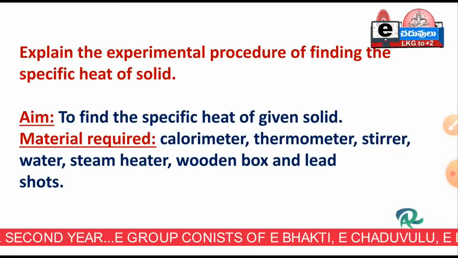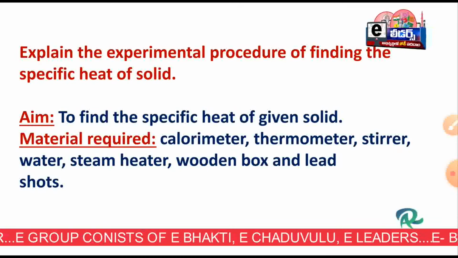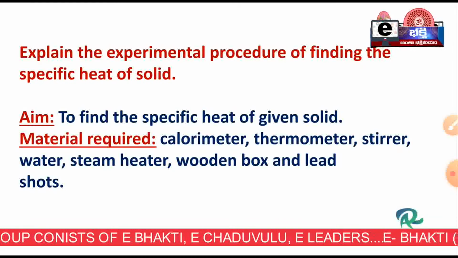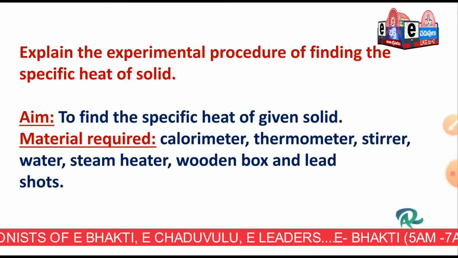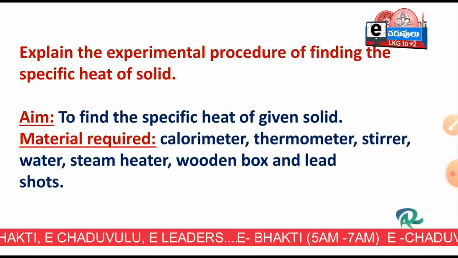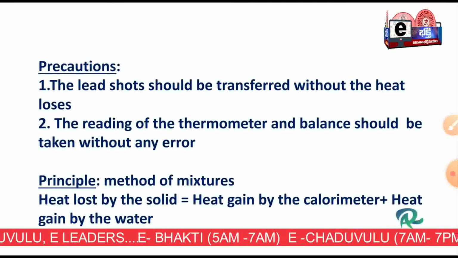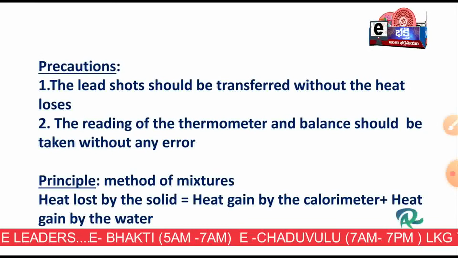Here the aim is to find the specific heat of a solid, and the material required: calorimeter, thermometer, stirrer, water, steam heater, wooden box and lead shots. Here the specific heat of a solid means I am taking lead shots. If they give an iron bolt, you have to write iron bolt like that. And precautions: the lead shots should be transferred without heat losses.